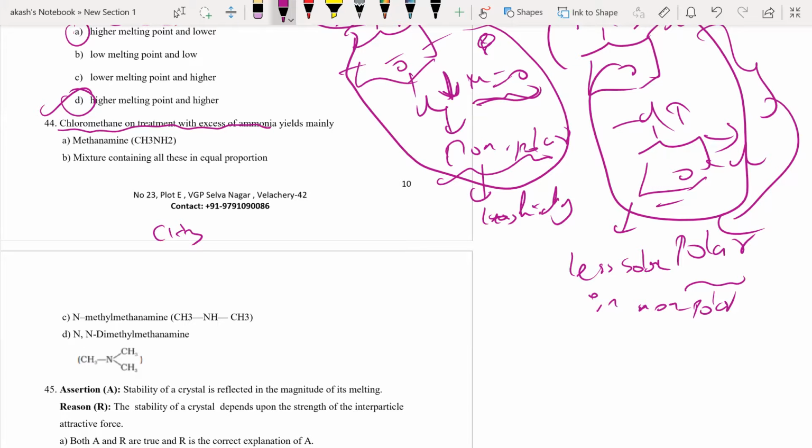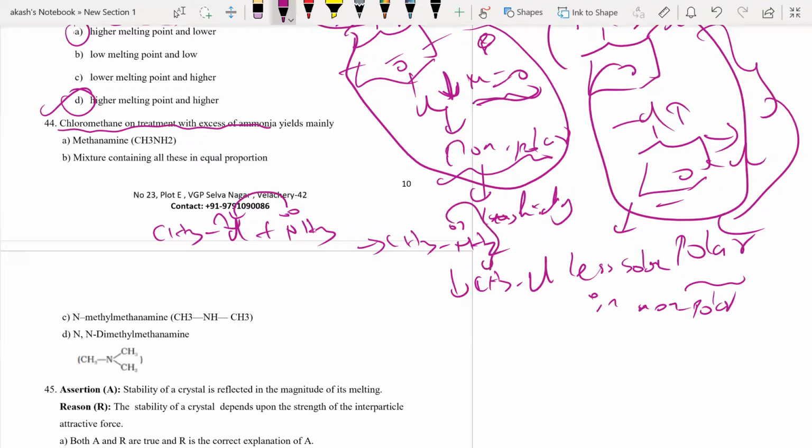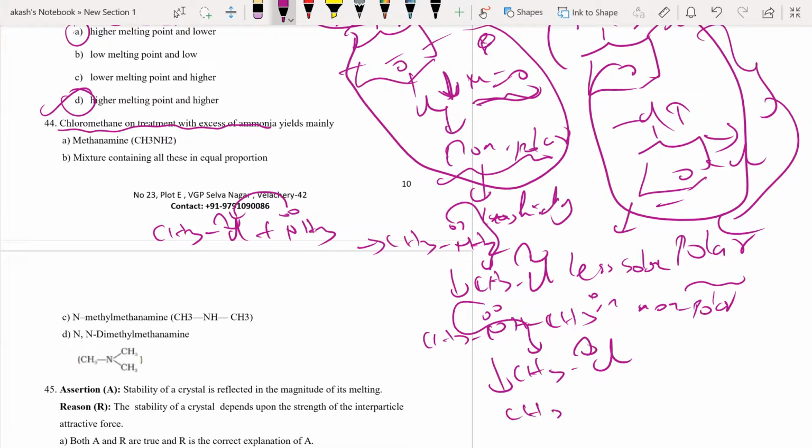CH3Cl plus ammonia: a nucleophilic substitution reaction will happen, so you first form CH3NH2. Then with one more mole of CH3Cl, again nucleophilic substitution, you form CH3NHCH3. With one more mole of CH3Cl, again a lone pair attacks, nucleophilic substitution, so you have N(CH3)3. Methanamine, CH3NH2, is definitely a possibility.